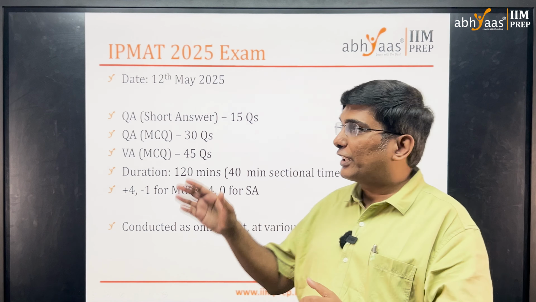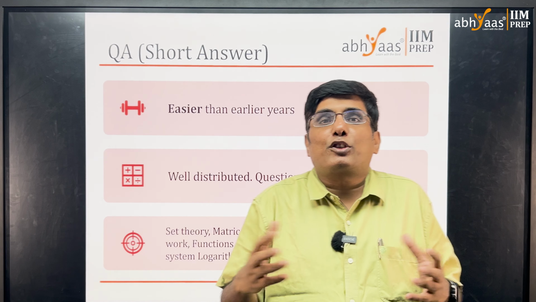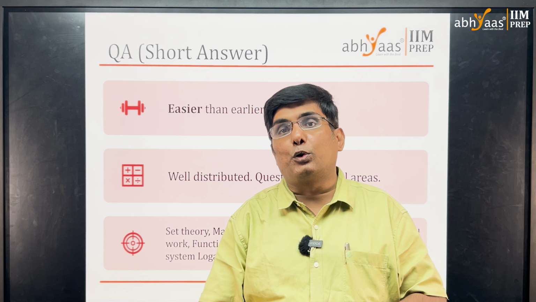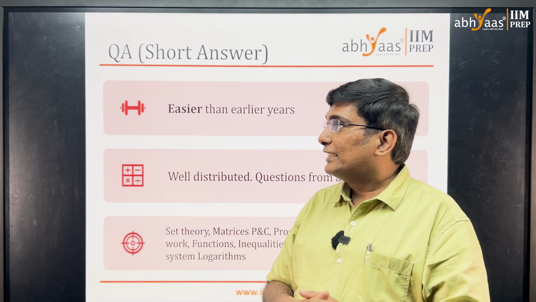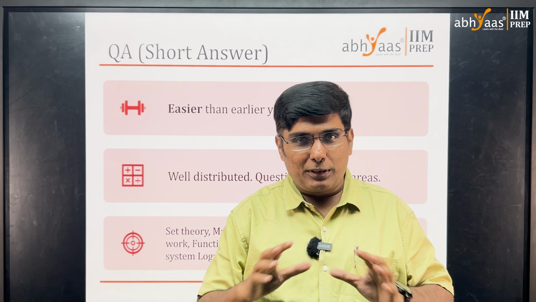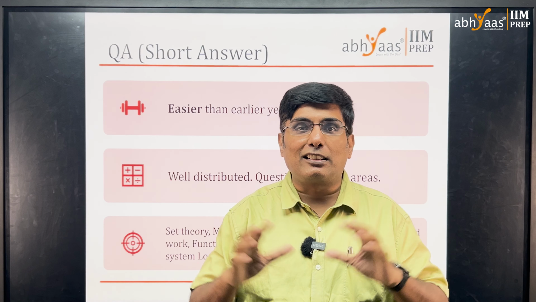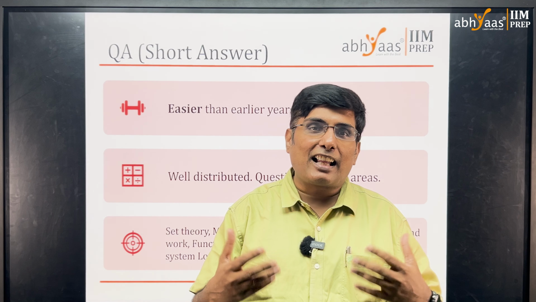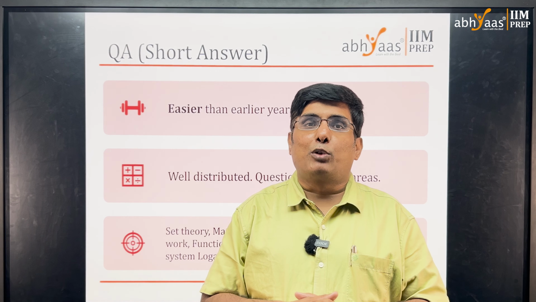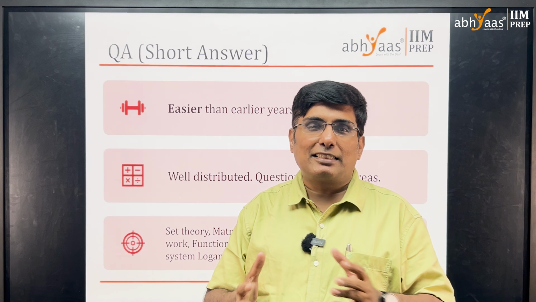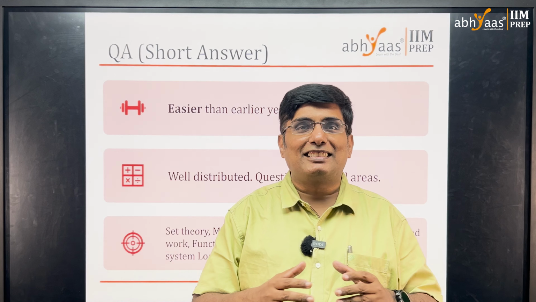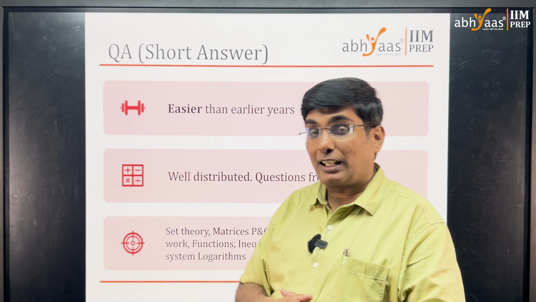Let's talk about the first section, probably the most famous section in the IPMAT Indore exam, because it is unique compared to other competitive exams. We have something called QA short answer questions, where it's basically fill in the blanks, with no negative marking. There are 15 questions. This time, interestingly, our Abhyaas IIM Prep students felt this section was easier than expected, easier than the last few years. Maybe because they're well prepared, or maybe they felt it should be tougher than the other section. The surprise came in something else.